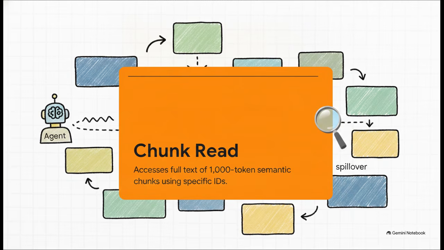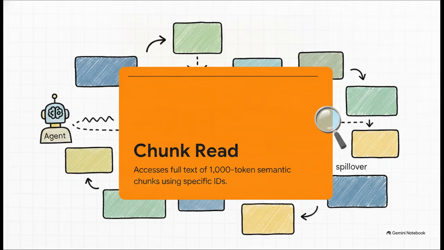In RAG, the entire database is partitioned into semantic chunks of about 1,000 tokens, which is roughly a couple of pages of text. The model only ever uses chunk read when it has successfully found the right snippet using the previous 2 tools, and now actually needs to read the full context to extract an answer. Instead of just indiscriminately loading massive amounts of context all at once, the agent incrementally retrieves information strictly on demand.